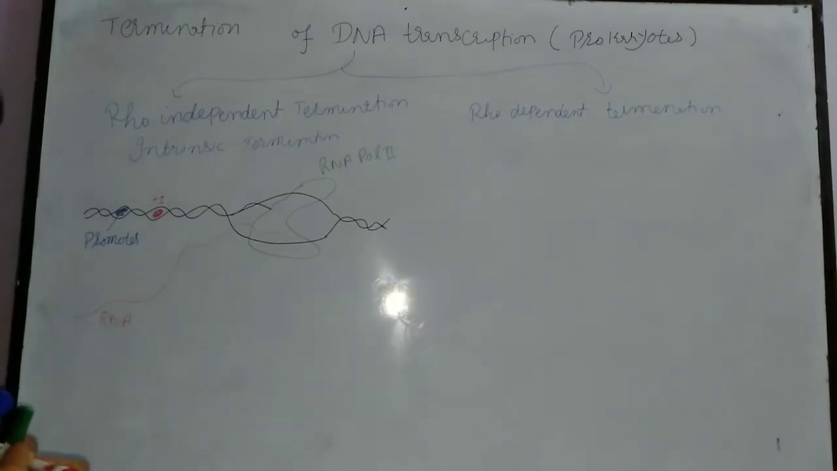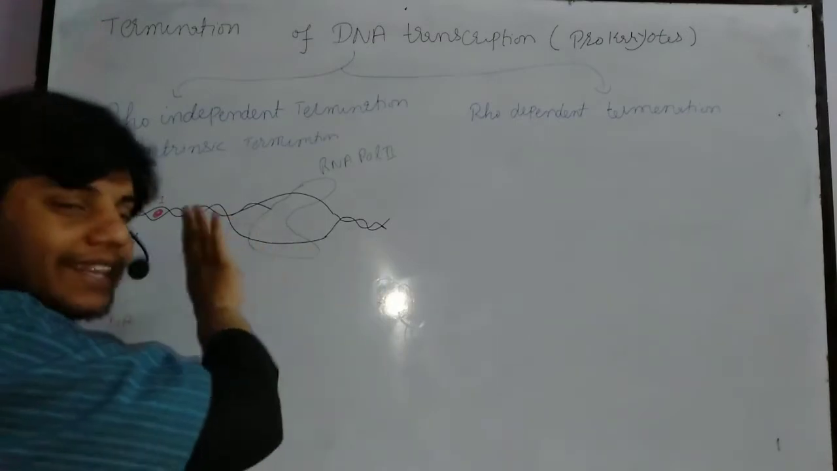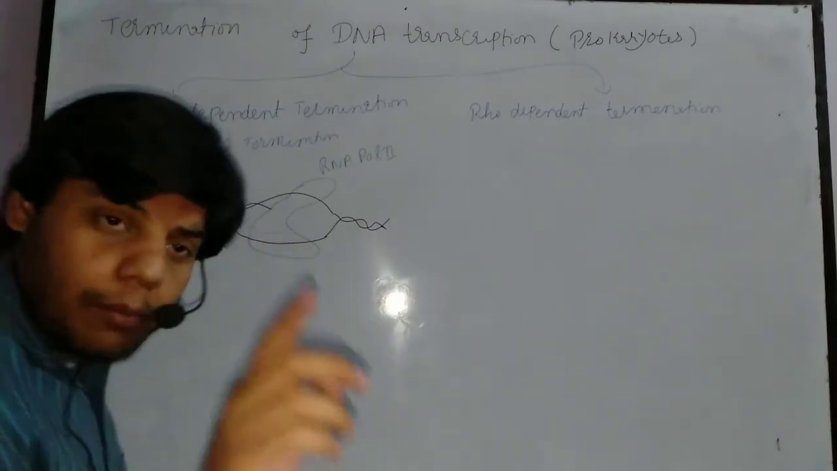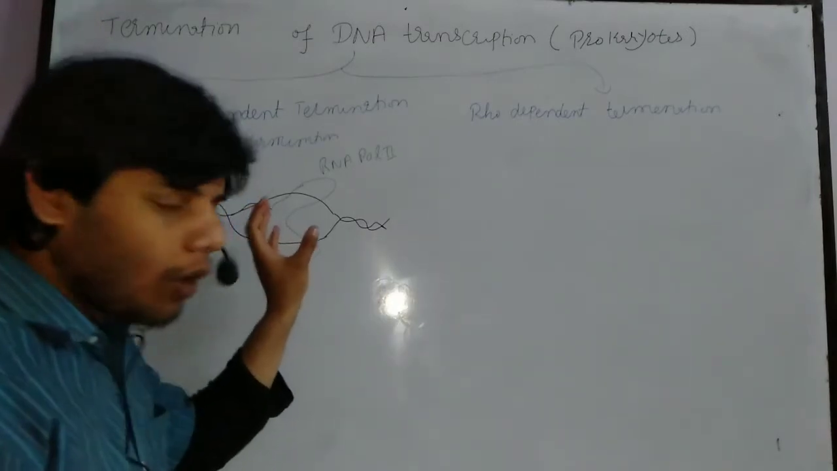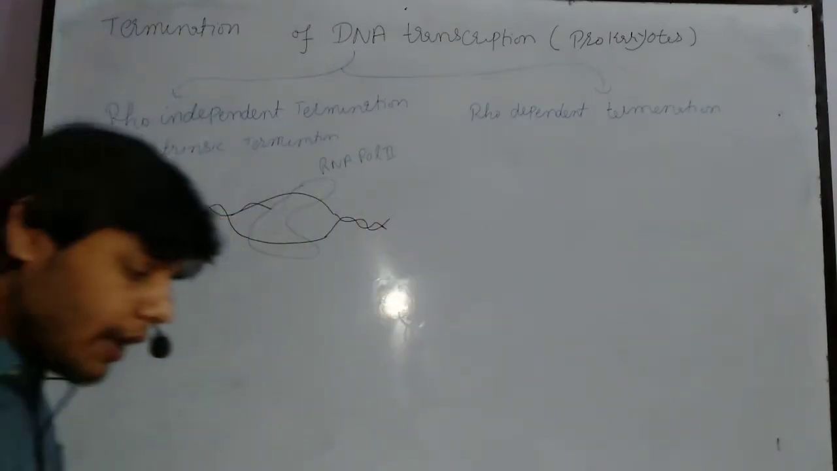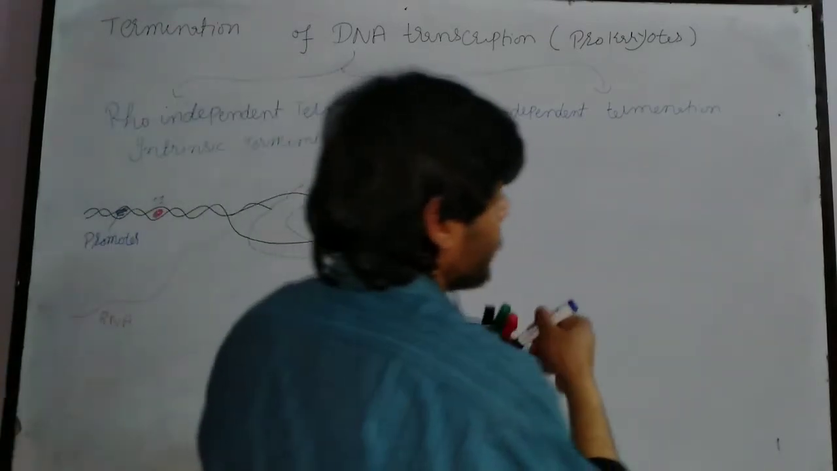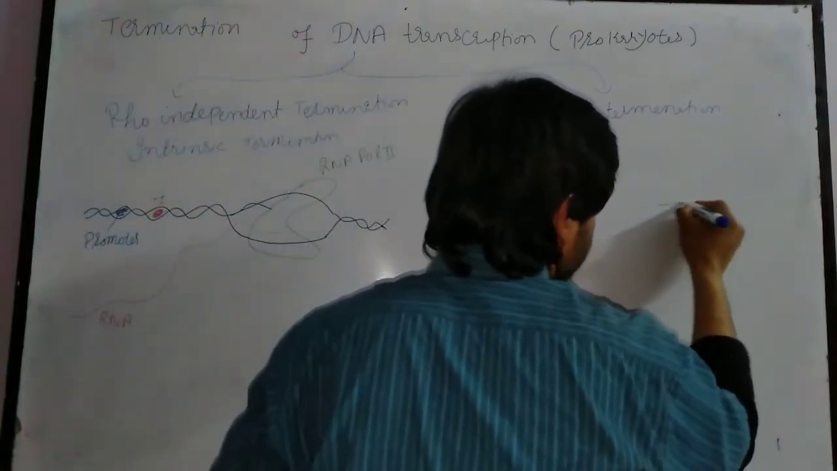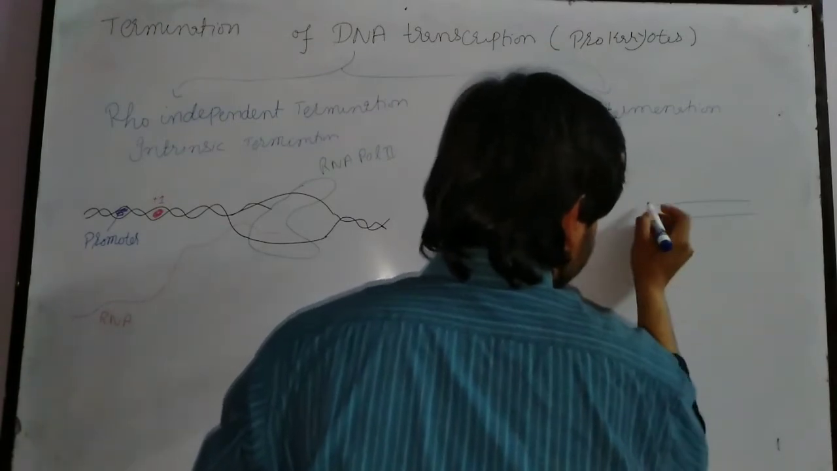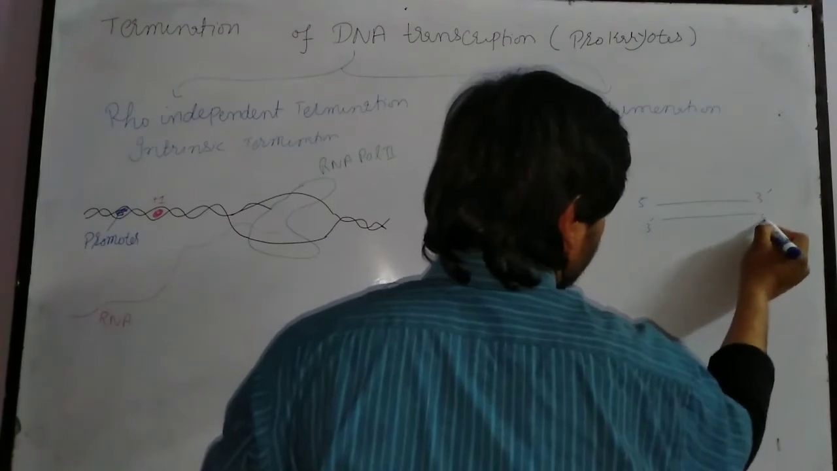Okay, now remember, RNA polymerase is not always moving in this direction. RNA polymerase is also moving in this direction. They just need a 3' end. So if we see the RNA strand and the DNA strand, let's suppose this is the DNA strand. One strand has a 5' to 3' end, while the other has a 3' to 5' end.